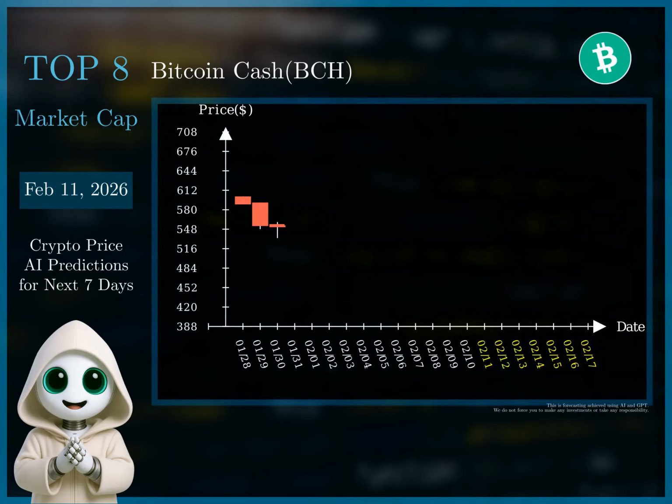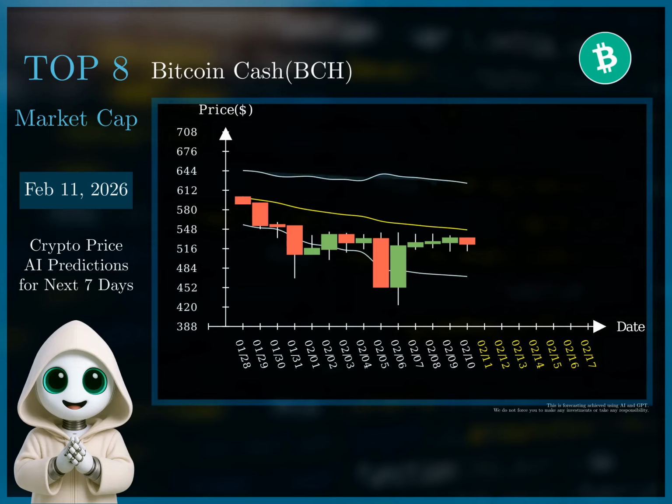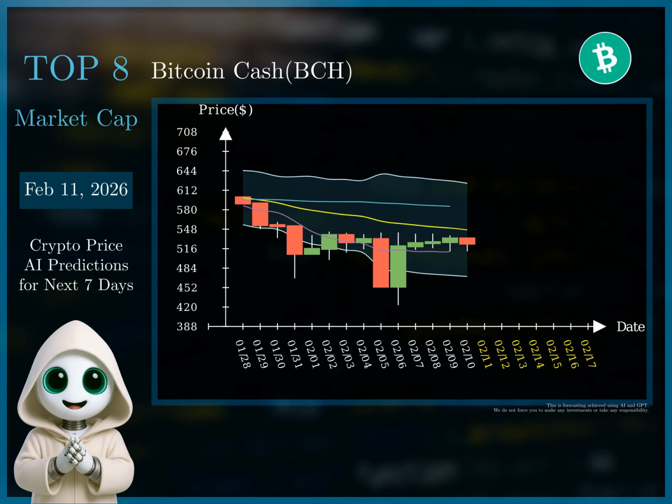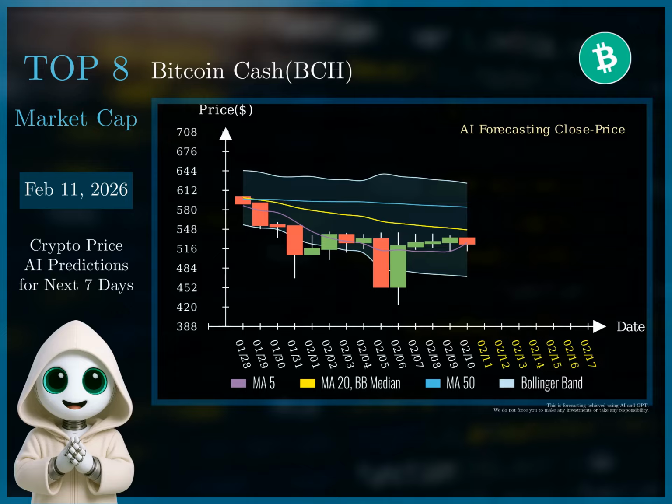Based on the historical data and forecast, Bitcoin Cash shows a downtrend with a forecast indicating further decline. The RSI consistently remains below 50, with several days falling below 30, indicating oversold conditions. The Bollinger Bands are widening, suggesting increased volatility, and the price is currently near the lower band. Considering these factors, I recommend a contrarian strategy focusing on anticipating a potential bounce.